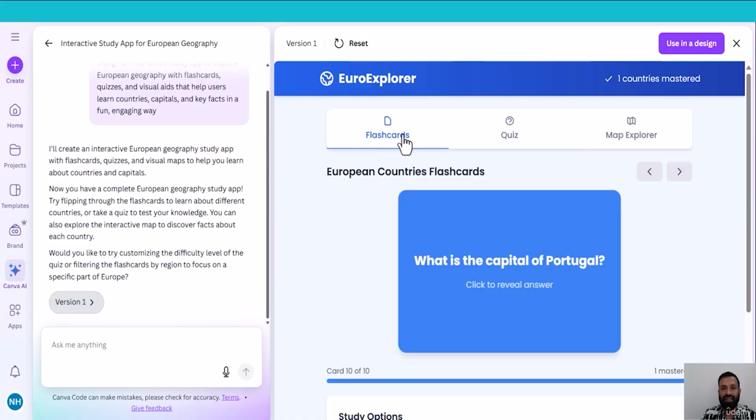So with Canva Code, you can create a study guide, any kind of study guide. It may not be perfect. So if you want to make it perfect, you can ask Canva Code to write new code and it will provide you the perfect study guide.